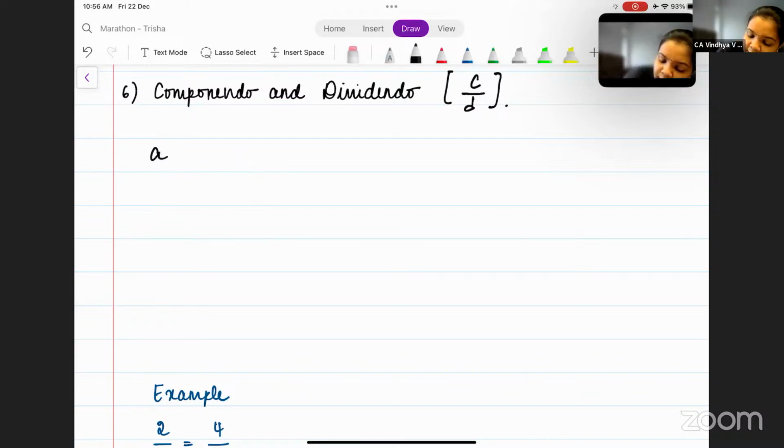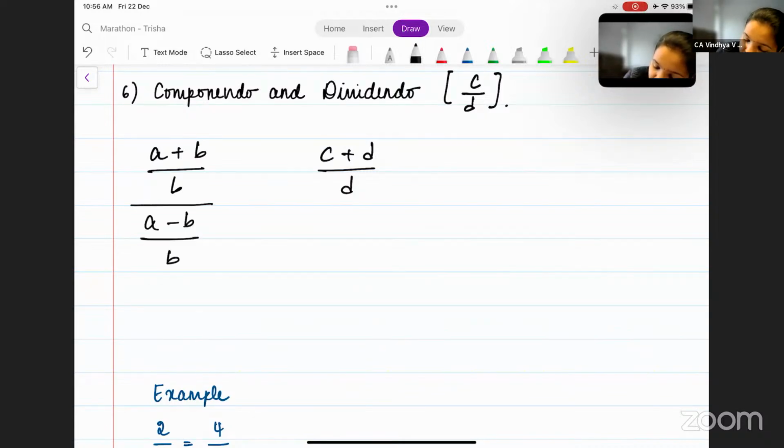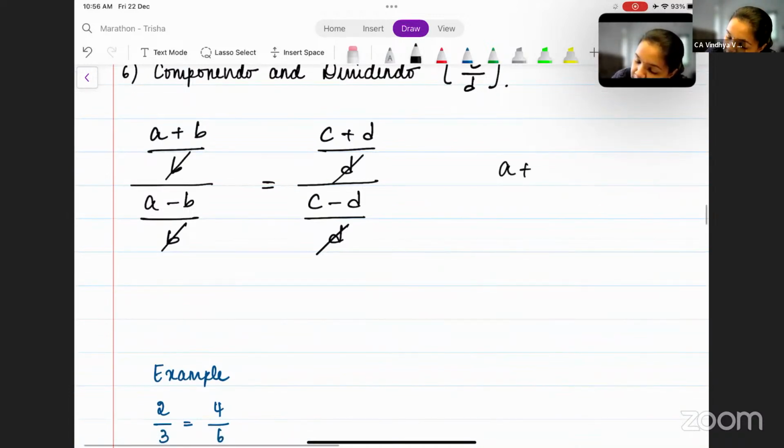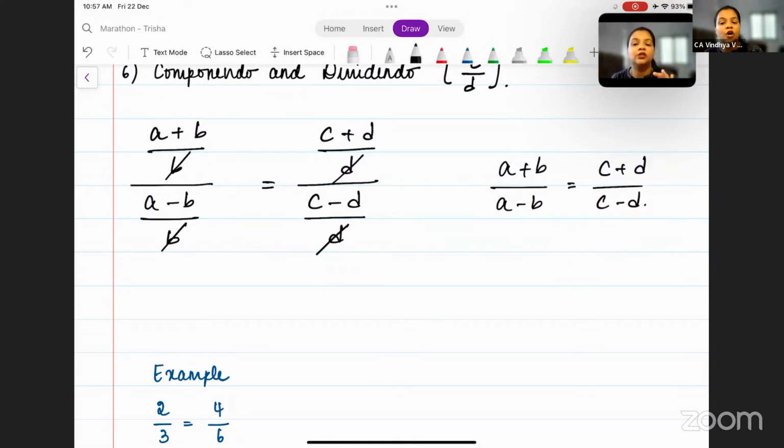What is your componendo rule? It is (A plus B) by B, divided by (A minus B) by B, is equal to (C plus D) by D, divided by (C minus D) by D. Here the denominators B and B get cancelled, and the denominators on the other side also get cancelled. Ultimately, what remains is (A plus B) by (A minus B) is equal to (C plus D) by (C minus D). This is your componendo and dividendo rule.